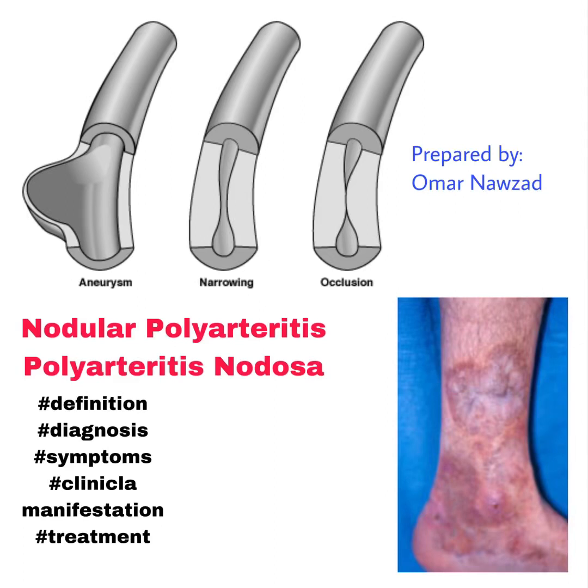Nodular polyarteritis. Polyarteritis nodosa is a systemic vasculitis characterized by necrotizing inflammatory lesions of medium-sized and small muscular arteries. Etiology. The cause is unknown. Trigger factors like HBV infection, hepatitis C, rheumatoid disease, malignancy, and infection are possible causes.